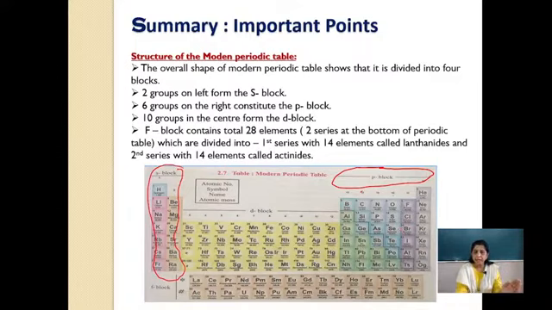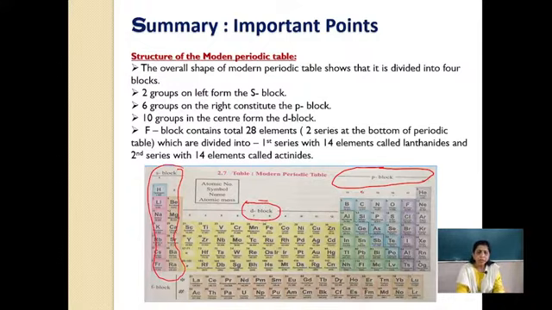So the extreme left 2 groups are called the S block, and the 6 groups on the right constitute the P block. Now let us come to the middle. The 10 groups in the middle form the D block. So here you can see the D block. So total groups are 2 plus 6 plus 10, 18 groups in total.